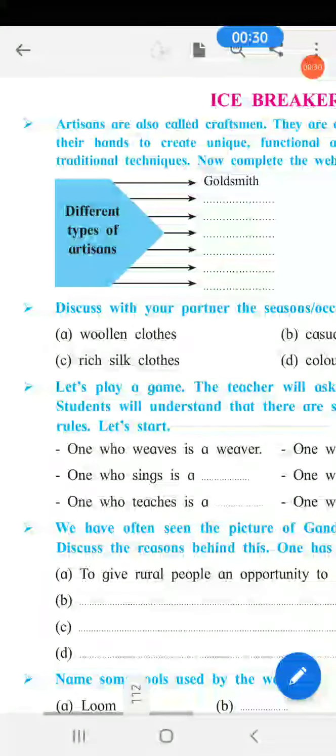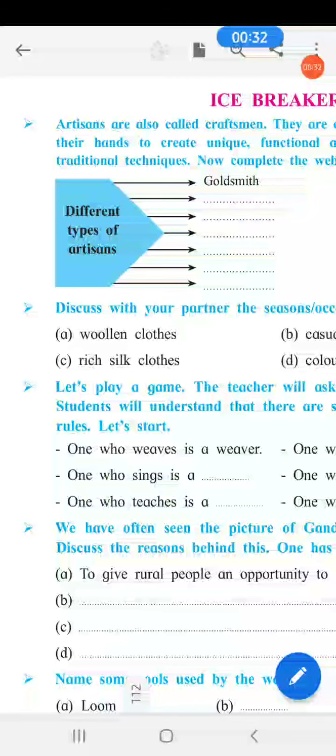The first activity from the icebreaker: artisans are also called craftsmen. Artisan means a worker who makes things by hand skillfully, a skilled person. By using traditional techniques, he makes beautiful things. Craftsmen means creators of good things.